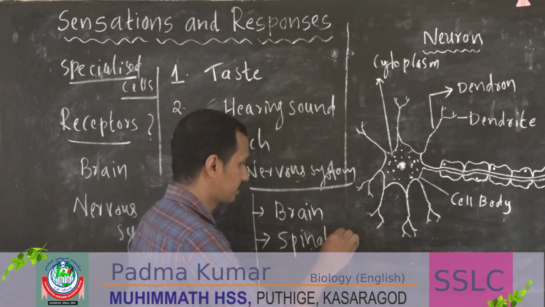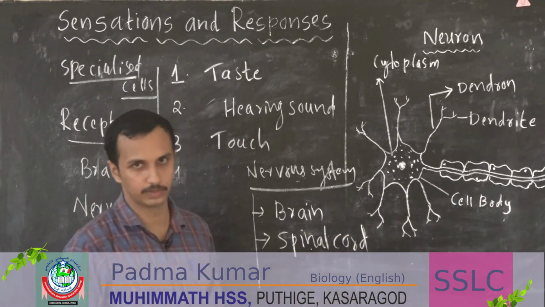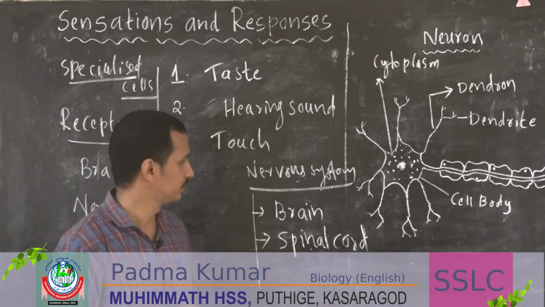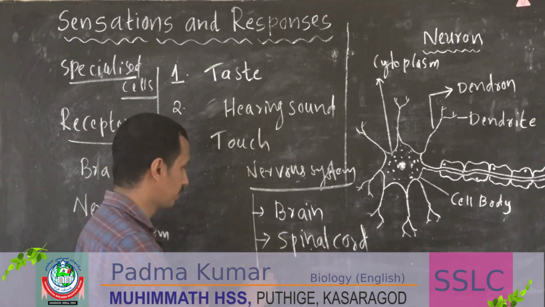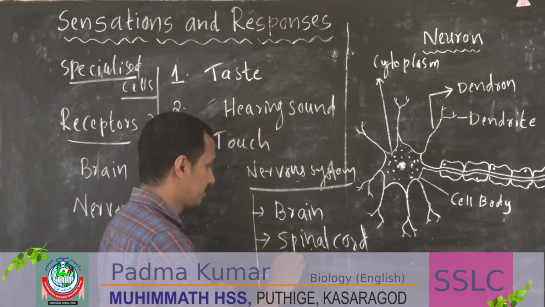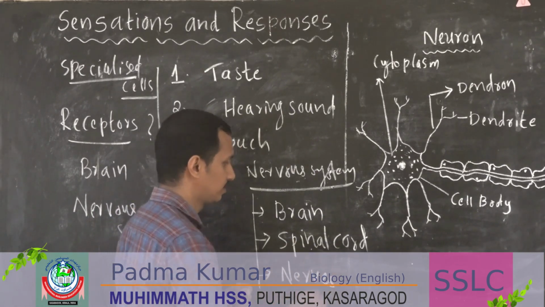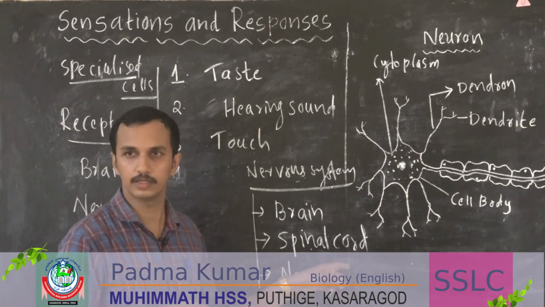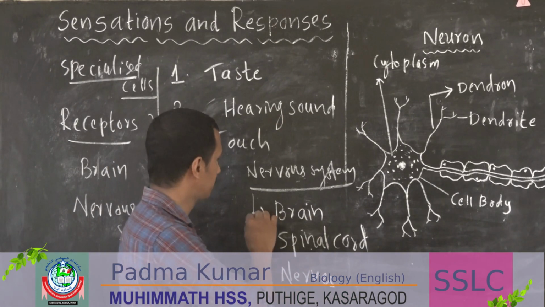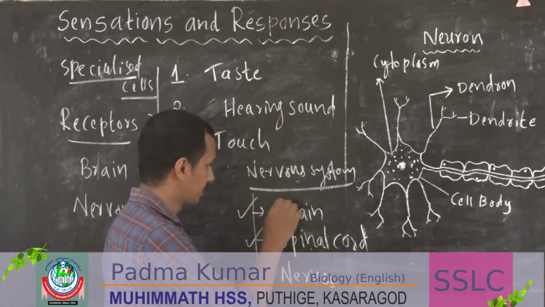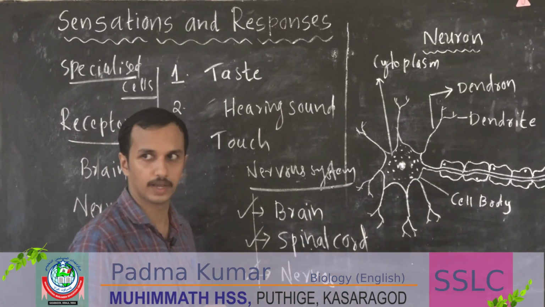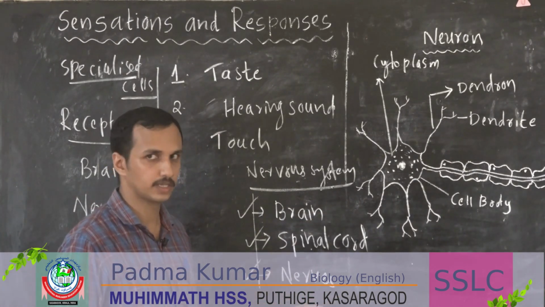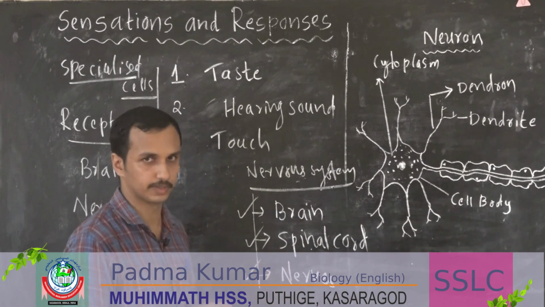There is another part called spinal cord. Then anything else you can add? Brain is there, spinal cord, then nerves. So there are three parts associated with the nerve system. First one brain, second one spinal cord, and third one nerves. So these are some parts associated with the nerve system.